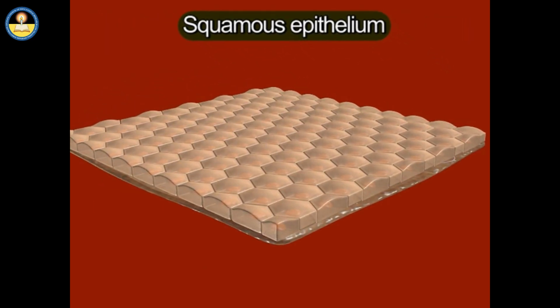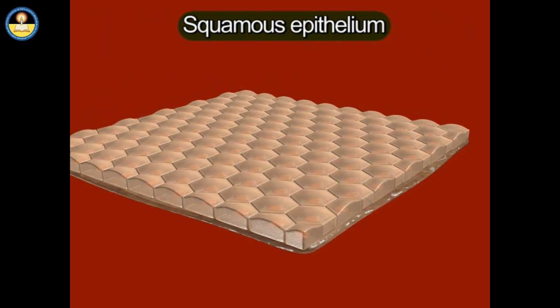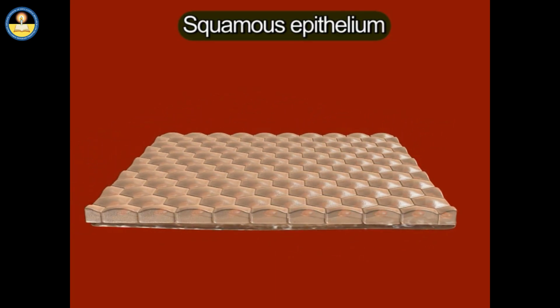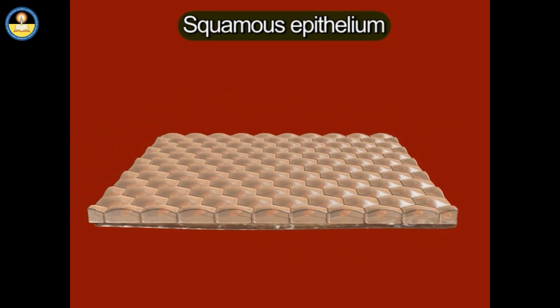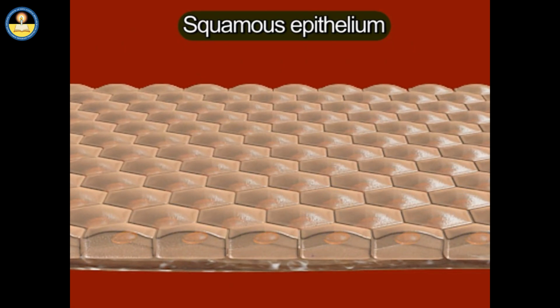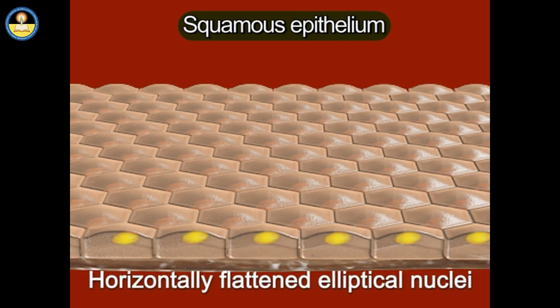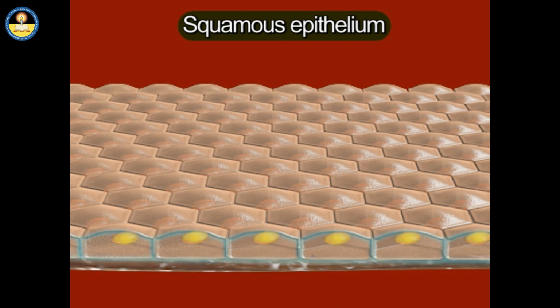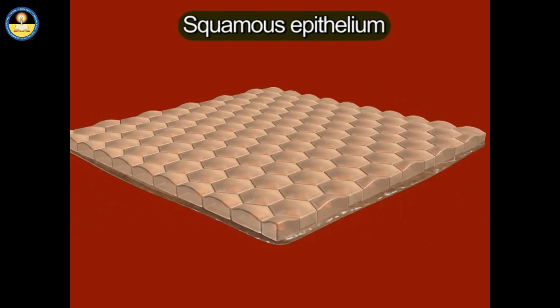Squamous epithelium: the shape of cells is like flat tiles on a floor. The shape of the nucleus also takes the shape of the cell. Squamous cells, for example, have horizontally flattened elliptical nuclei because of the thin, flattened form of the cell.